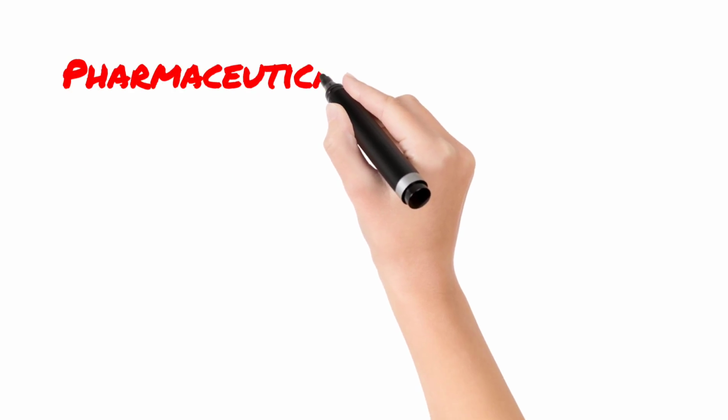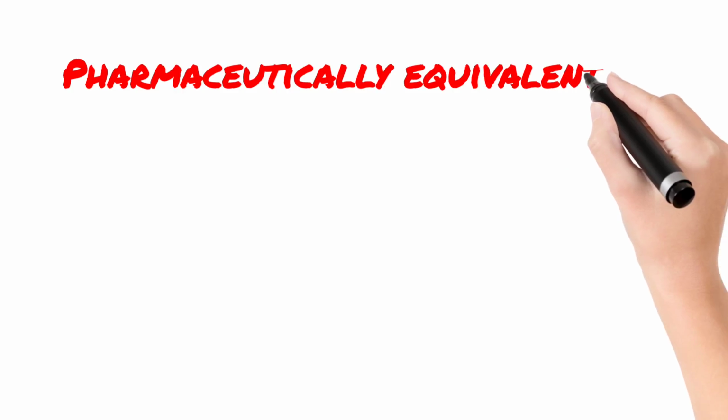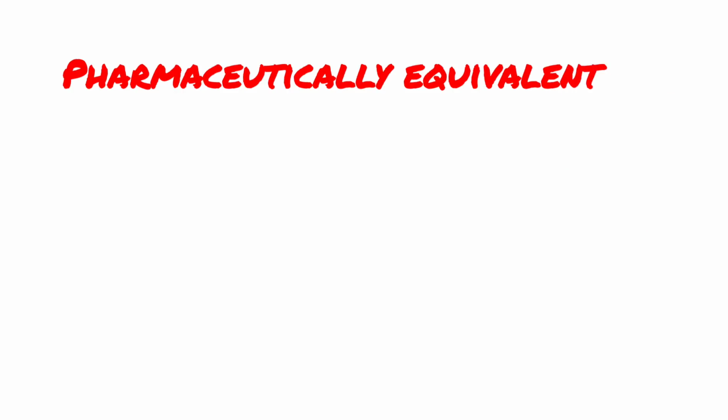Let's move to the next terminology, pharmaceutically equivalent. Bioequivalence and pharmaceutical equivalence are not the same but have a little difference.